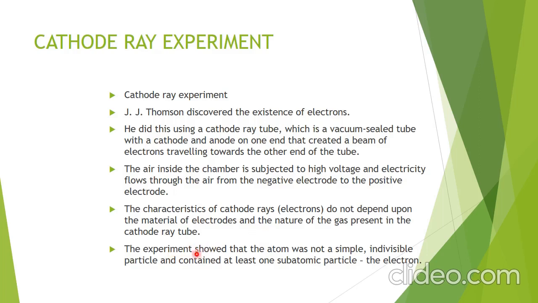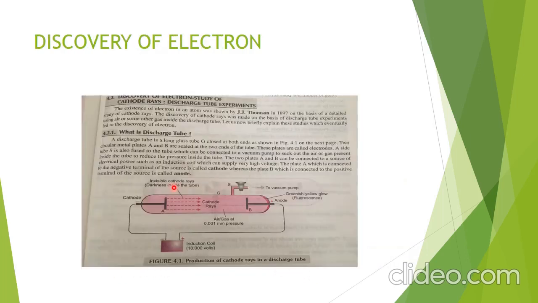So the experiment showed that the atom was not a simple indivisible particle and contains at least one subatomic particle, that is the electron. When we applied 10,000 volts, what happened? From the cathode, particles started emitting and moving towards the anode, and they traveled straight and struck the end of the tube, where there was a green yellowish glow from a fluorescent material applied at the end of the tube.